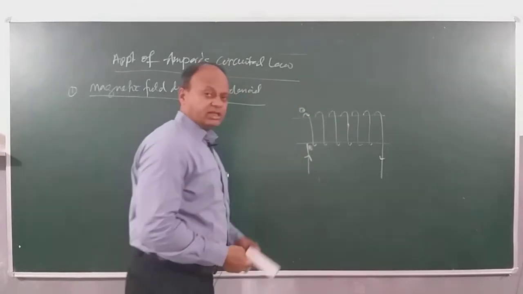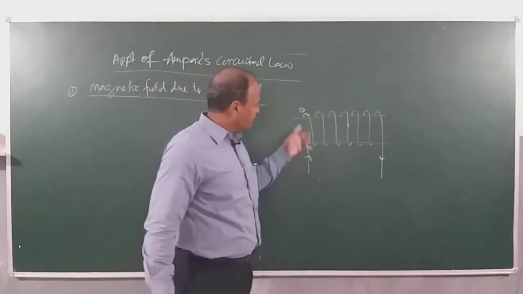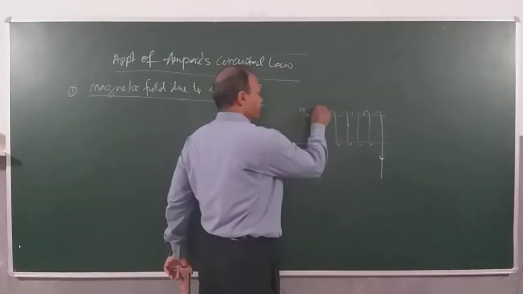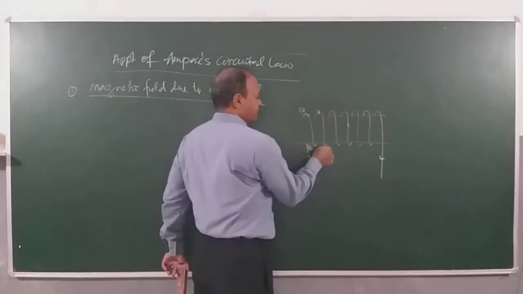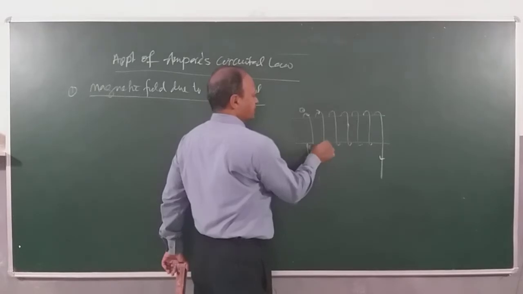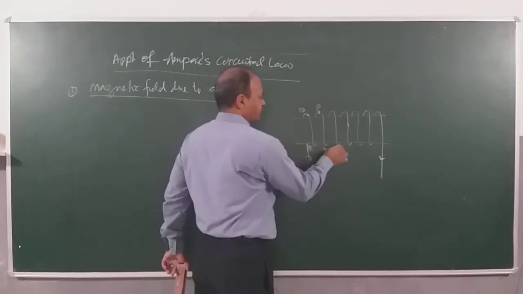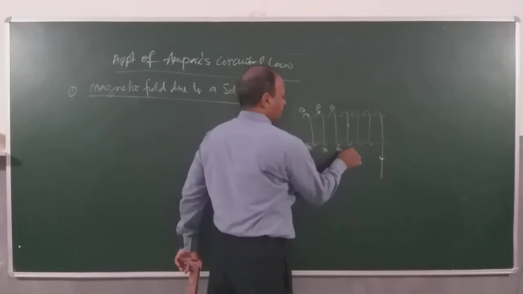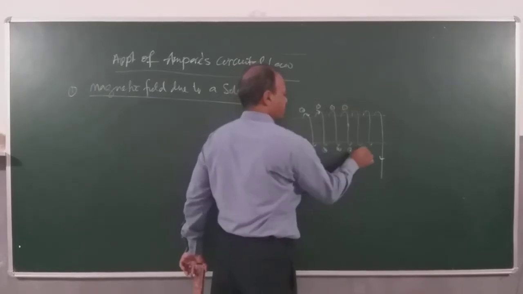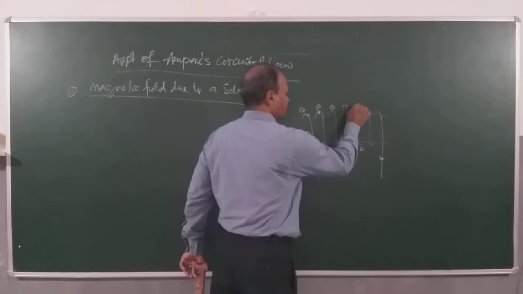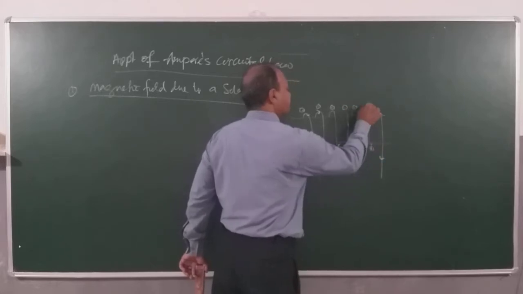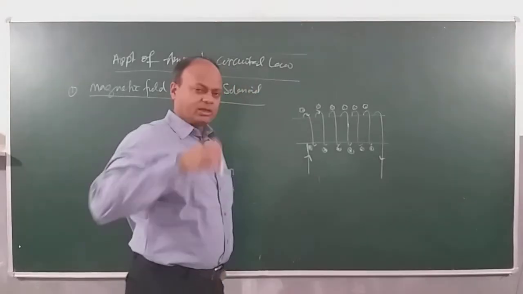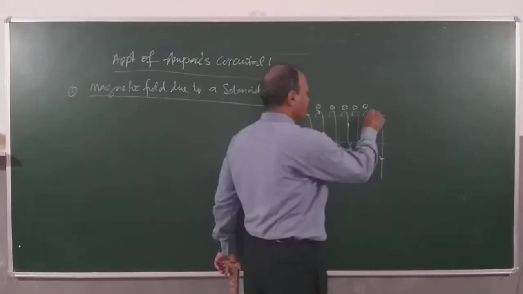You know na? The inside normally is represented by a cross and outside is normally represented by what? A dot. Similarly, current is coming out here at the top, entering here, so cross, and this is dot, cross, dot, cross, dot, cross, dot. This is how it is coming out. Clear? Dot here.